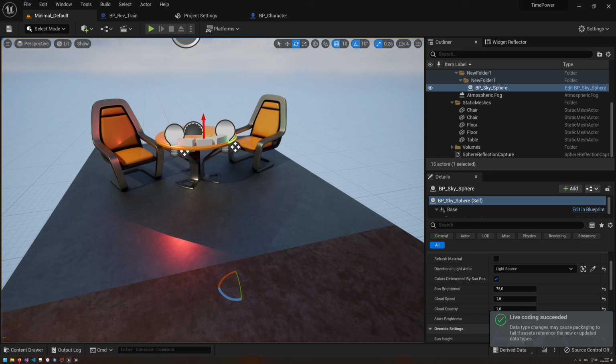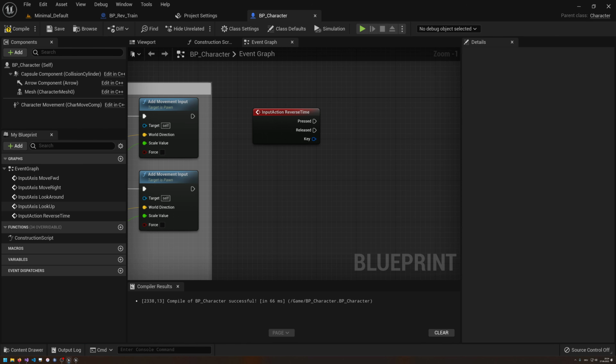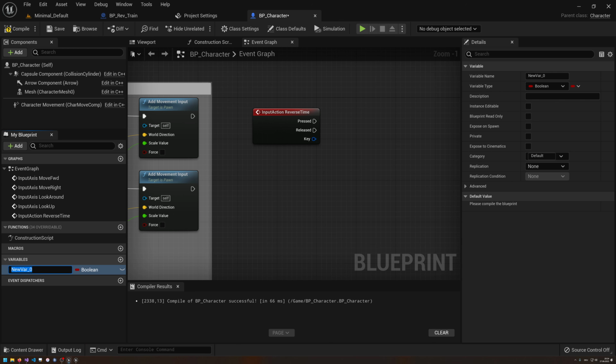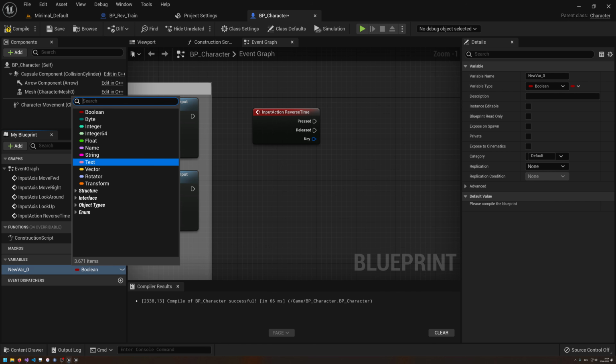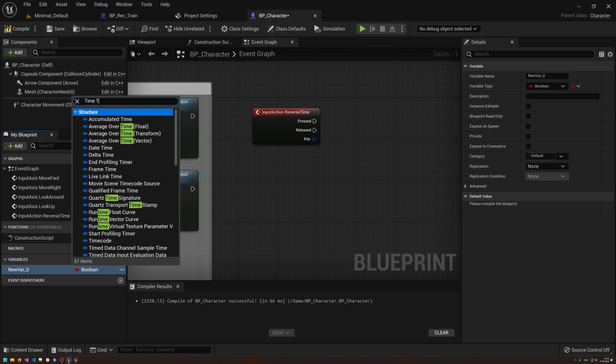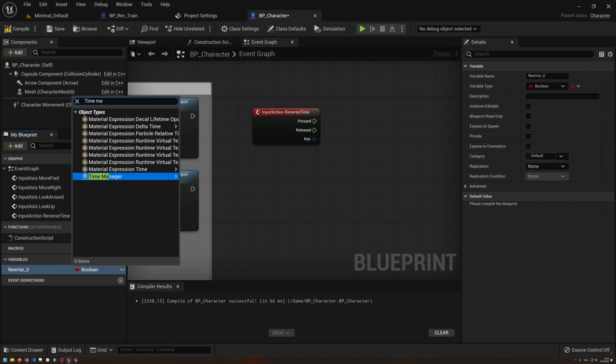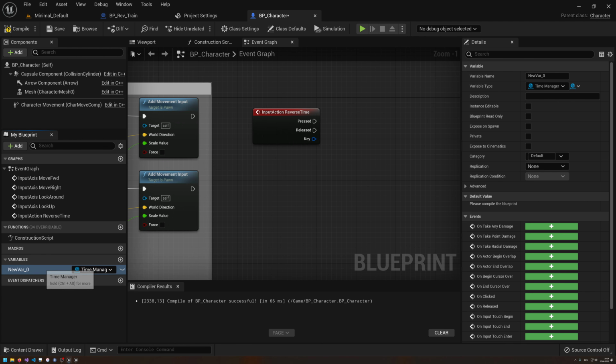Alright, so changed. Now what we need to do is add it as a variable to the character as well, so let's create this one. Yeah, we're going to see how we can do this. This is not as straightforward as we might think. I might need to check the documentation quickly on how I can do this. But let's add the time manager here, and we want to have an object reference, and we're just going to call this time manager.